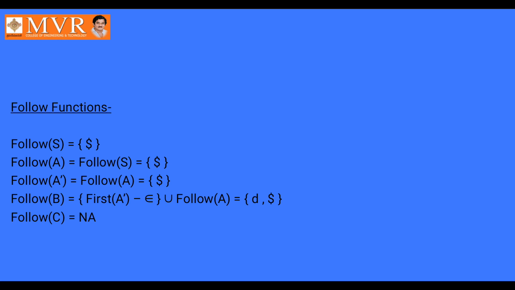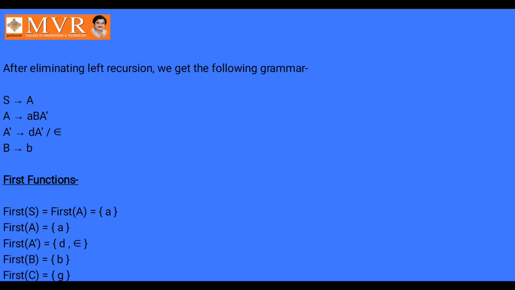I am not giving the homework problem on the screen because so many persons are neglecting. I am orally dictating the problem. Write down. Capital S tends to small a. Capital A tends to small a and epsilon. Capital B tends to small b slash epsilon. Capital C tends to small a, capital C slash epsilon.